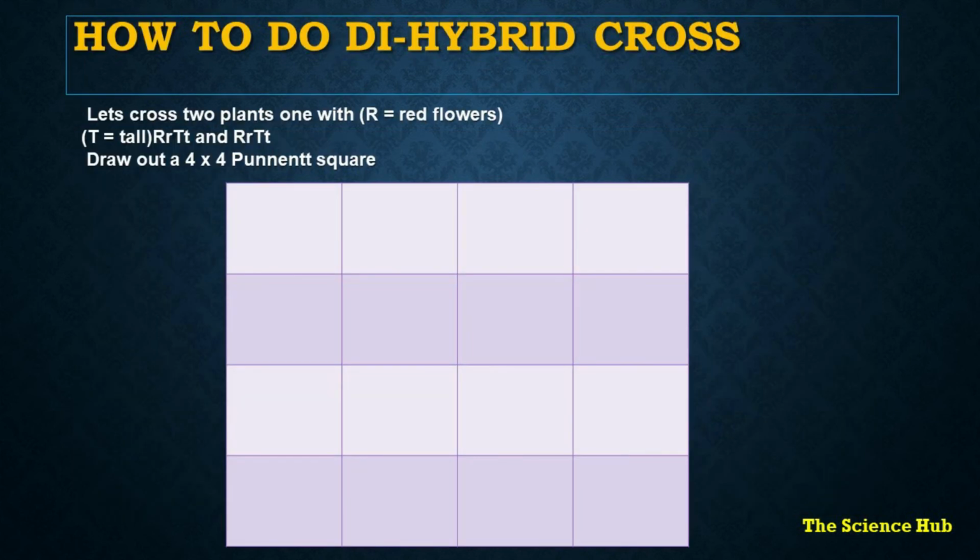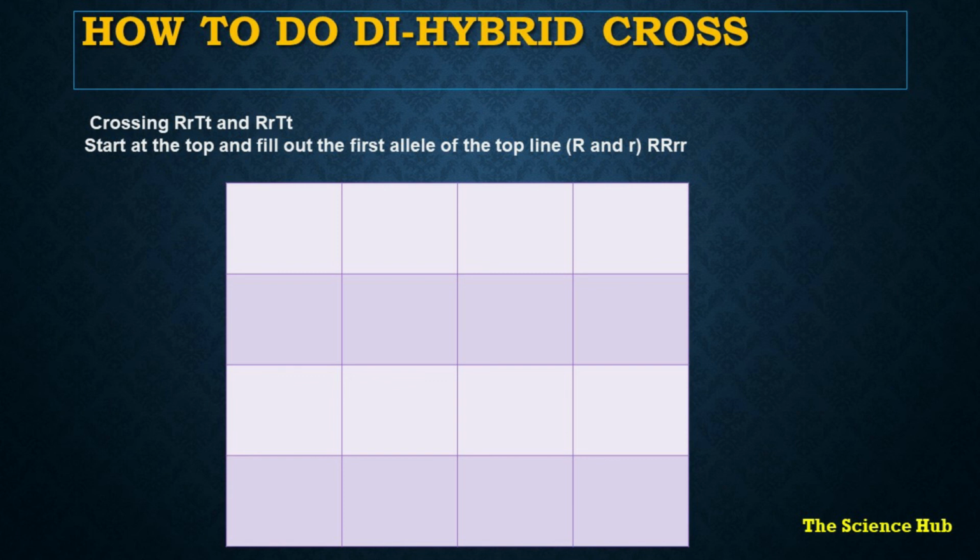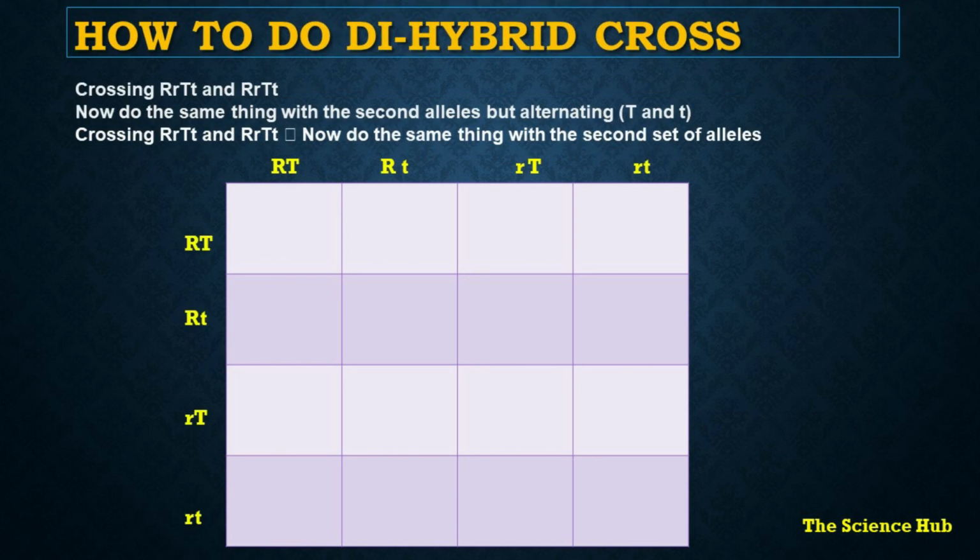Now, how to do the dihybrid cross? Let's cross two plants, one with red flowers and tall characteristics and the other with white flowers and short. We have to make this type of square, and now we take the F1 generation and start filling up the boxes. We put the alleles on the horizontal and the vertical lines.